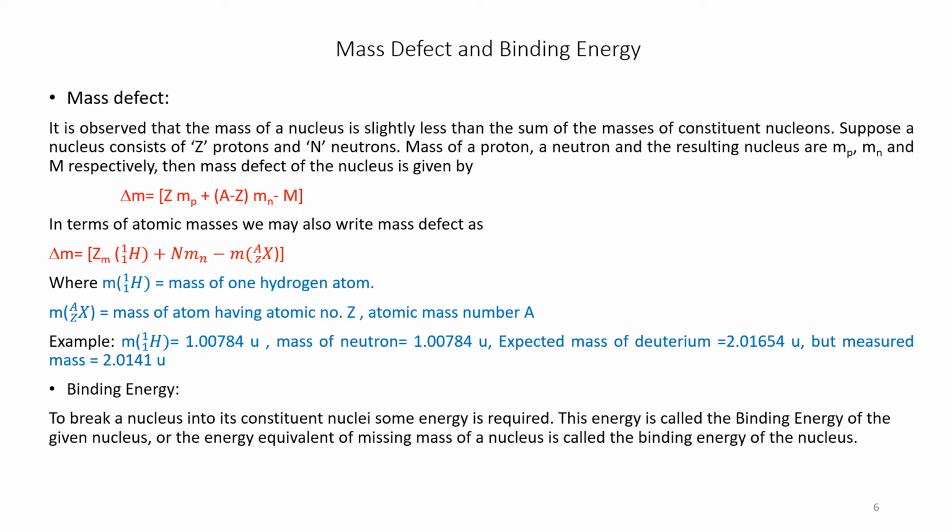That is, in the previous example, the difference between the expected mass and the measured mass corresponds to the binding energy of the nucleus.